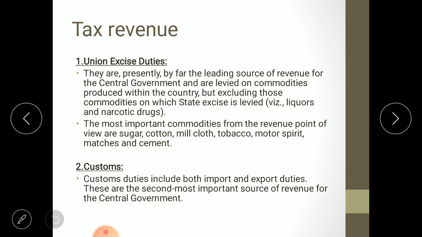The second one is customs. Custom duties include both import and export duties. Any tax charged on import and export is known as customs duty. It is not custom, but it is customs duty. These are the second most important source of revenue for the central government. The maximum revenue is earned from the excise duty, and the second rank is given to the customs duty.